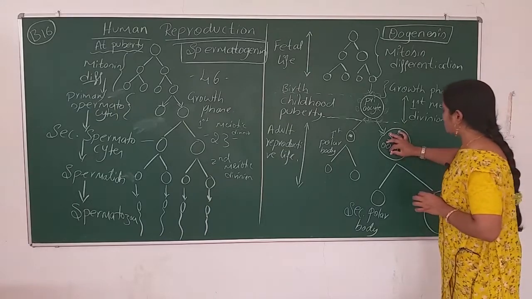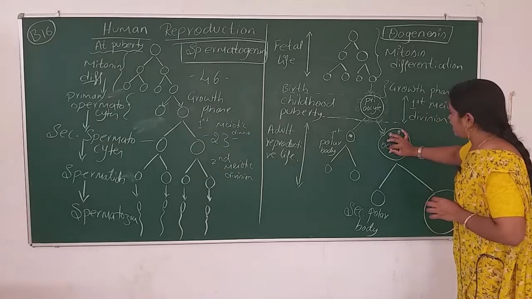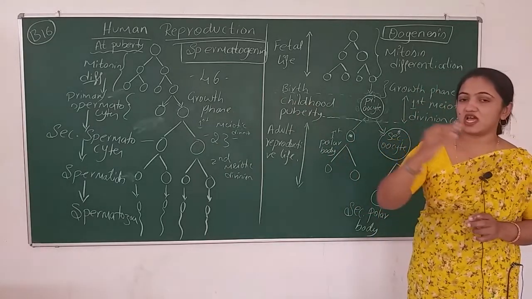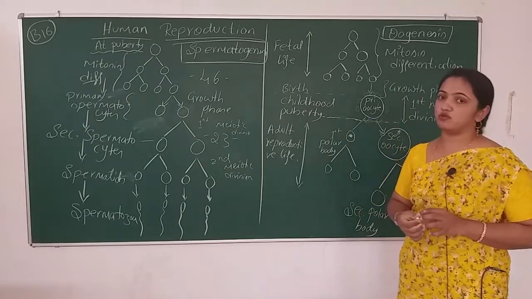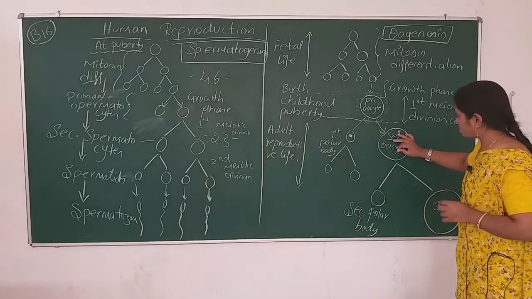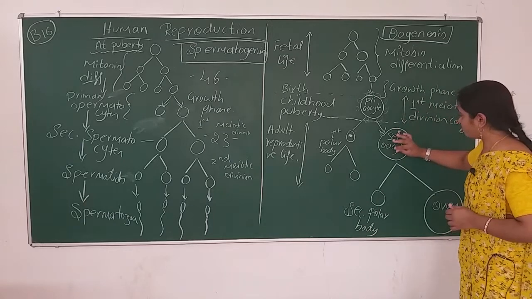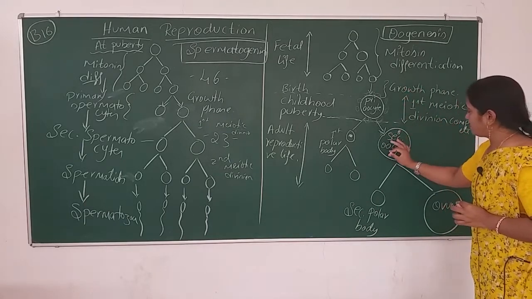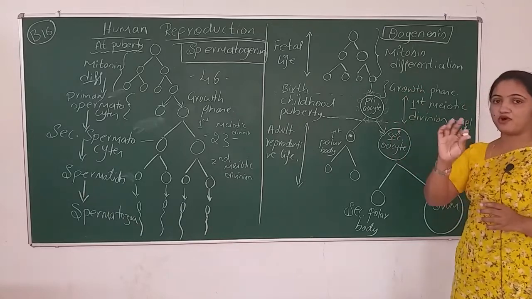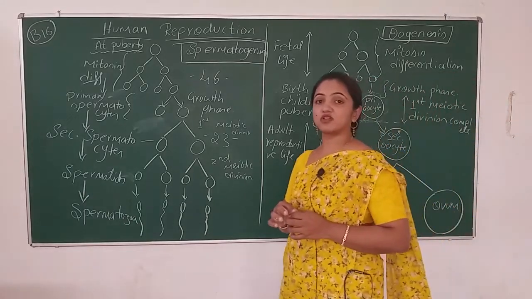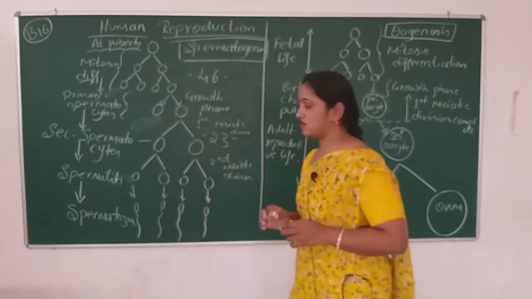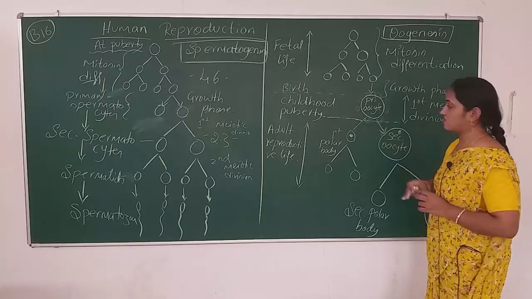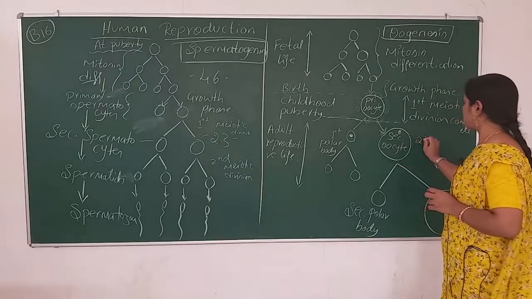The secondary oocyte will travel to the fallopian tube. So this is the cell, this is the condition entering into the fallopian tube for the fertilization. We have not mentioned the second meiotic division. It has completed only the first meiotic division and has 23 chromosomes.